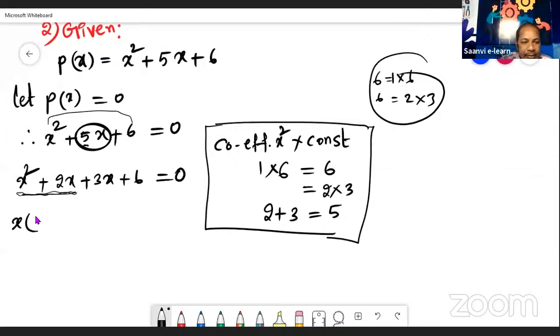If we take common x, here x square means 2 x's are there. 1 x we have taken common. Again, how many x's will be here? 1 more x will be, right? Next, plus symbol, and from this 2x, x already we have taken common. Again, how much will be here? 2 will be. These 2 terms completed.